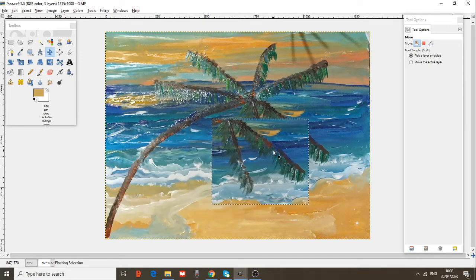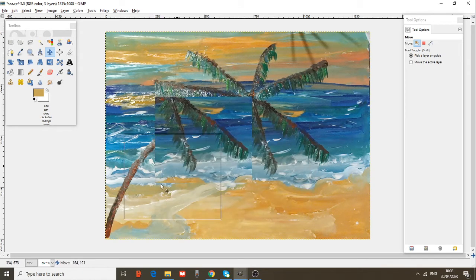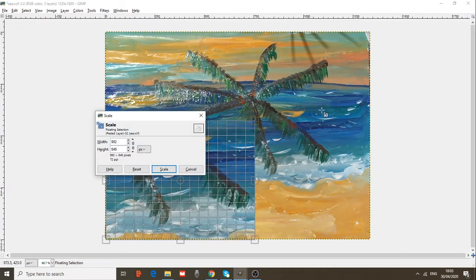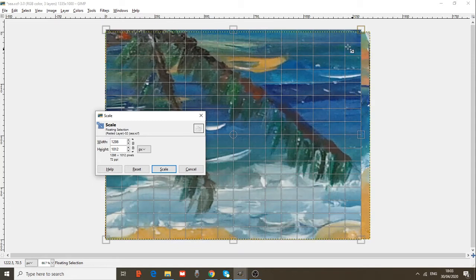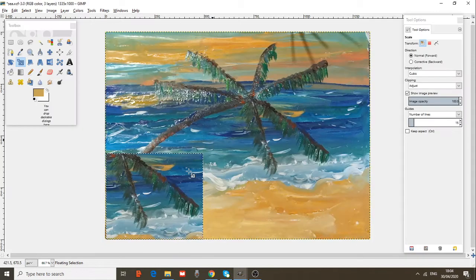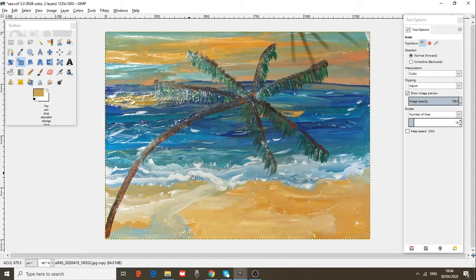It is just an example. I don't like this part, I just use this example. You can resize it if you like it, and scale it. You may cancel it. Undo, undo, undo, undo until it becomes the original size. Okay. This is the use of the rectangle select tool.